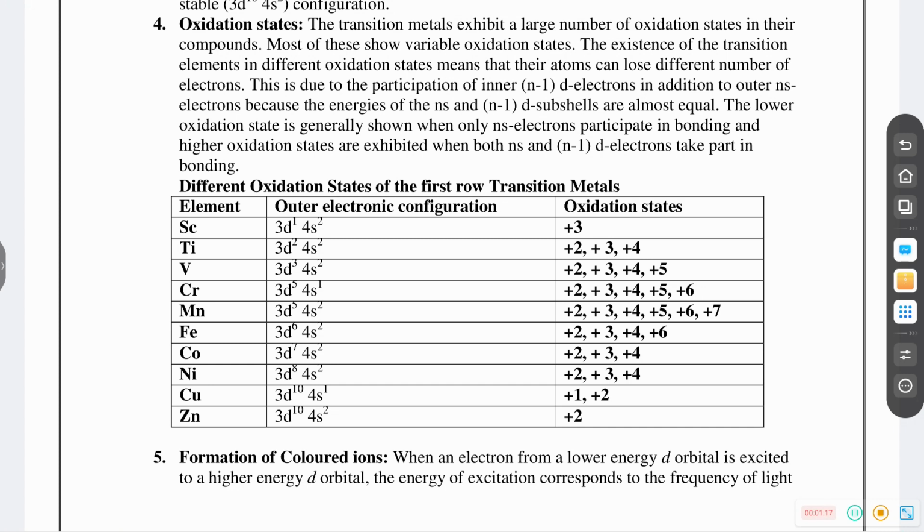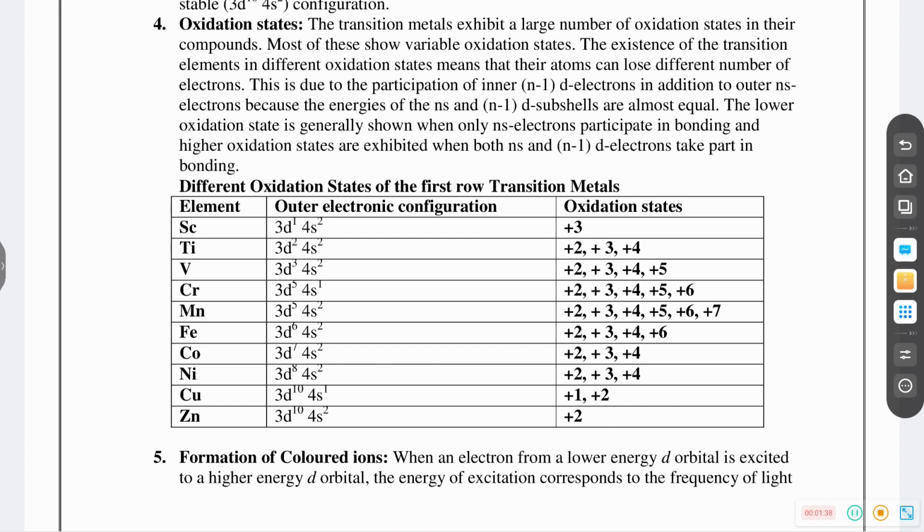So it is clear. Suppose it is a lower oxidation state: it means only ns electrons are participating in a chemical reaction. Lower oxidation state means only ns electrons participate in a chemical reaction. Here it is discussed for the 3d series, which is scandium to zinc.